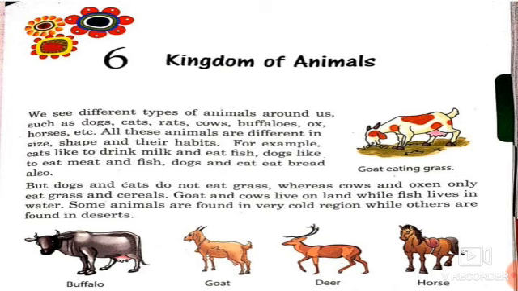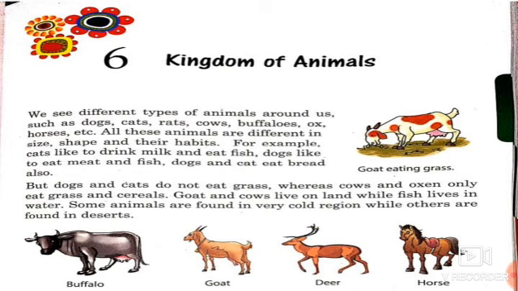Children, we see different types of animals around us such as dogs, cats, rats, cows, buffalo, ox, horses, etc. All these animals are different in size and shape and their habits. For example, cats like to drink milk and eat fish. Dogs like to eat meat and fish. Dogs and cats eat bread also, but dogs and cats do not eat grass, whereas cows and oxen only eat grass and cereals. Goats and cows live on land while fish live in water.